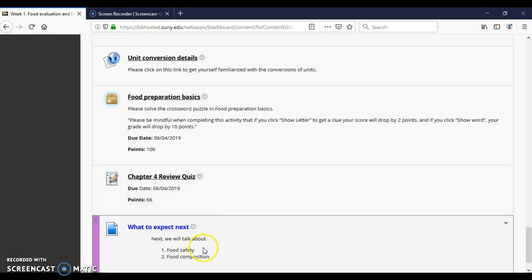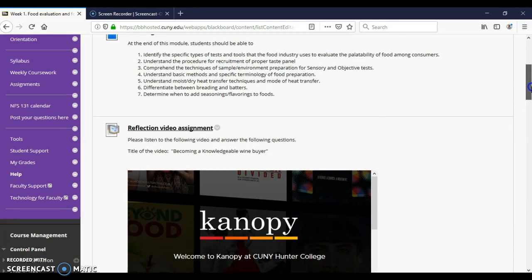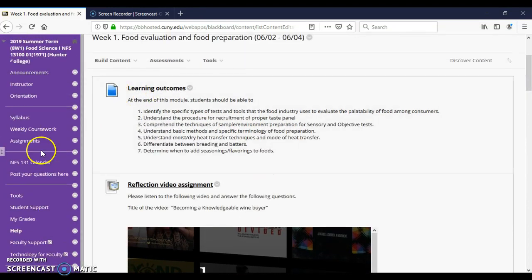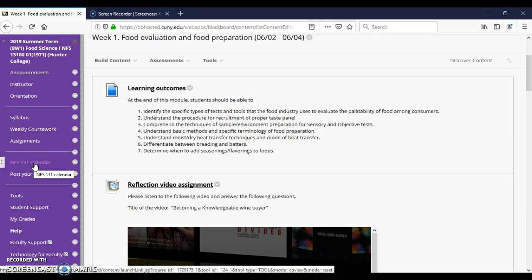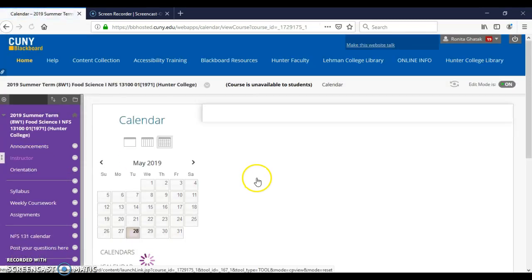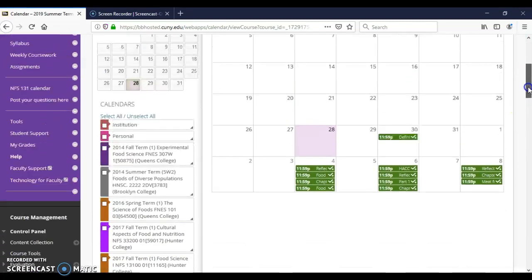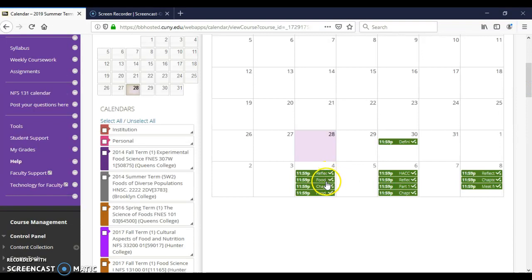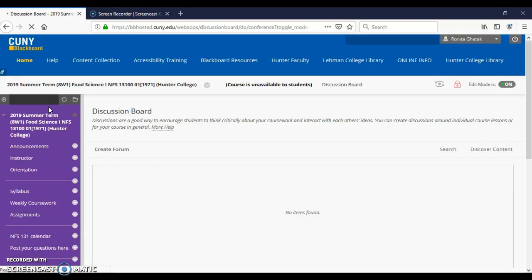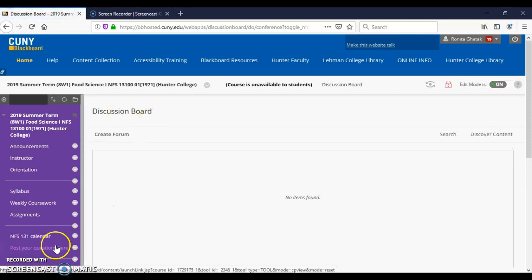And then the next thing you will see here, that is what we are going to talk about next, is food safety and food composition. So I hope this is clear about how to navigate the weekly coursework. Now, I have also created a calendar here. You can click on this calendar. This calendar will automatically show you what is due in the next few days. For example, you see on the 4th you have got 4 exercises, then on the 6th you have got 4 exercises which are due. And I have also created another discussion blog here, called post your questions.